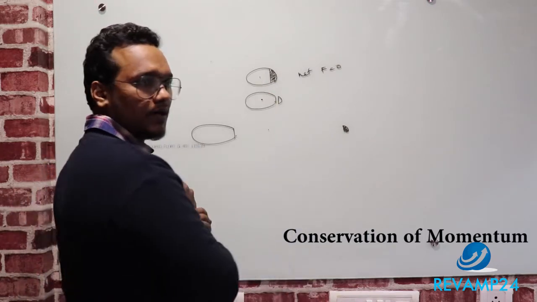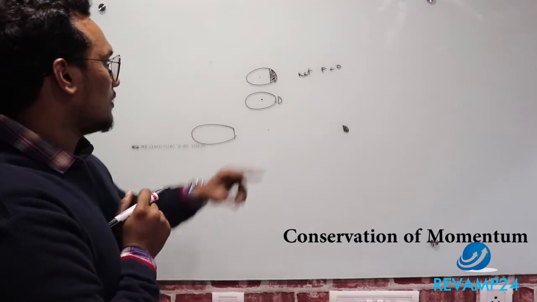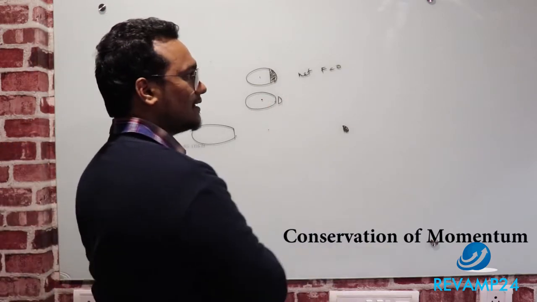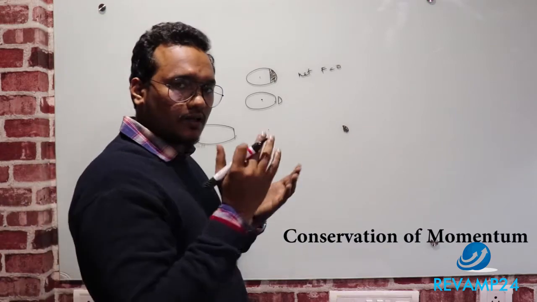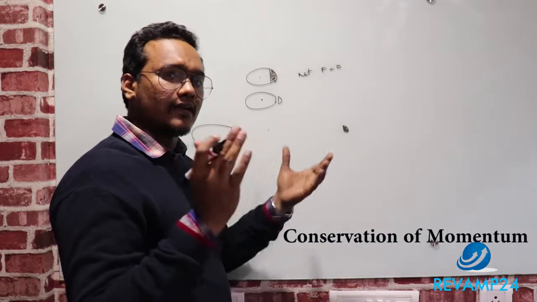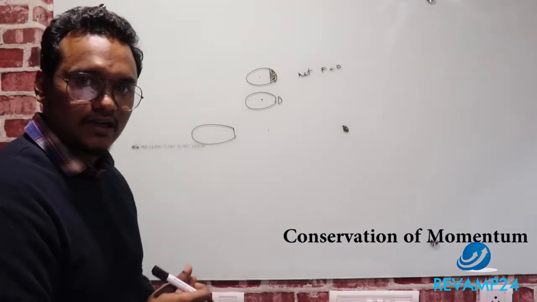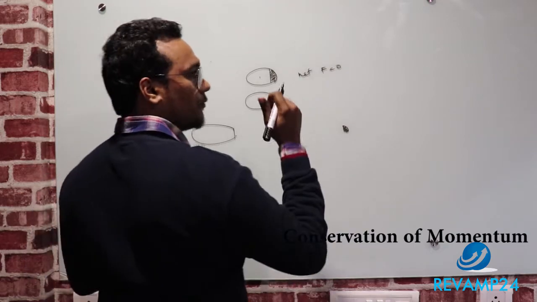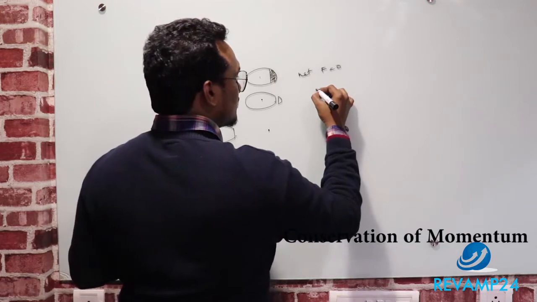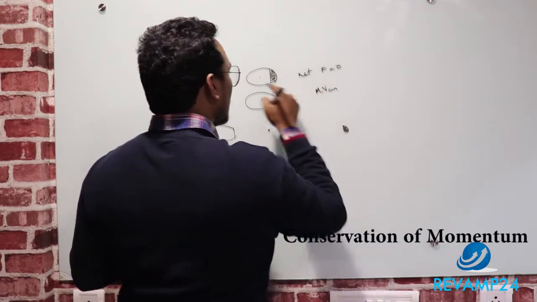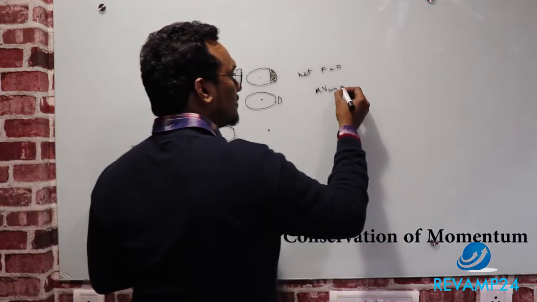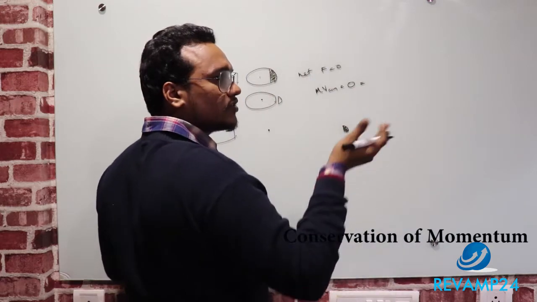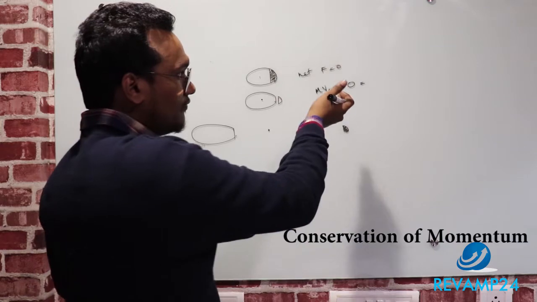It has a center of mass before the explosion, and after exploding it has been split into two masses. But as it has exploded with internal force, the sum of internal force will obviously be 0 all the time, and there are no external forces. So if the net external force is 0, the momentum will be conserved. What is the initial momentum? That is total mass into velocity of the center of mass. Here the center of mass is not moving, so initially the momentum was 0. After the explosion also it has to have the same momentum, which is 0.